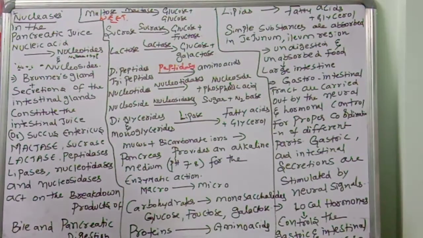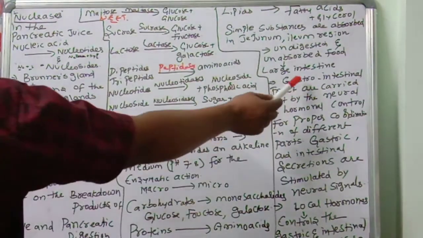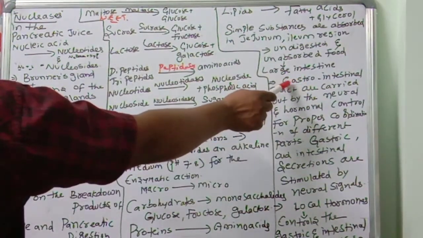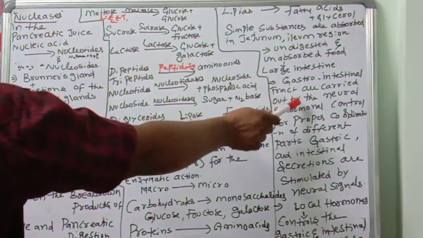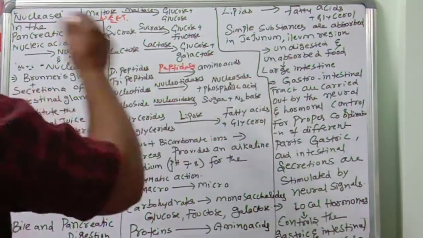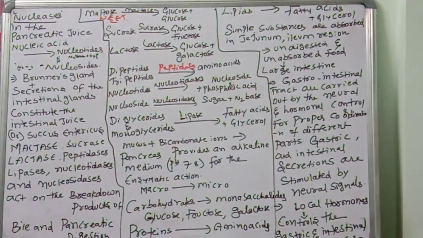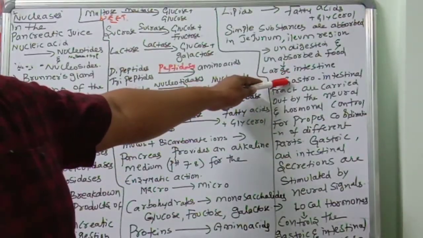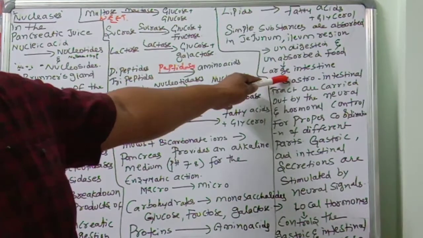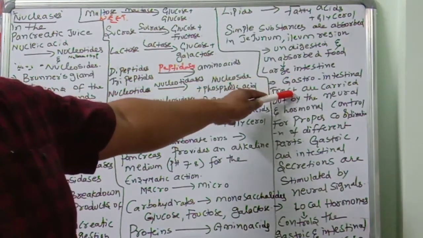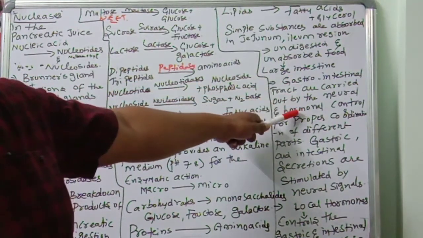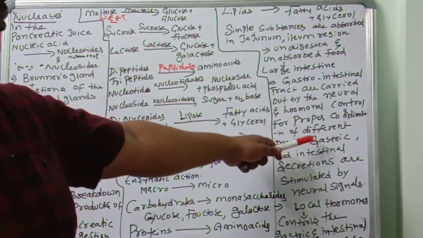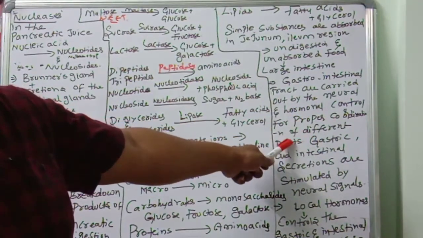The activities of the gastrointestinal tract are carried out by neural and hormonal control for proper coordination of the different parts.